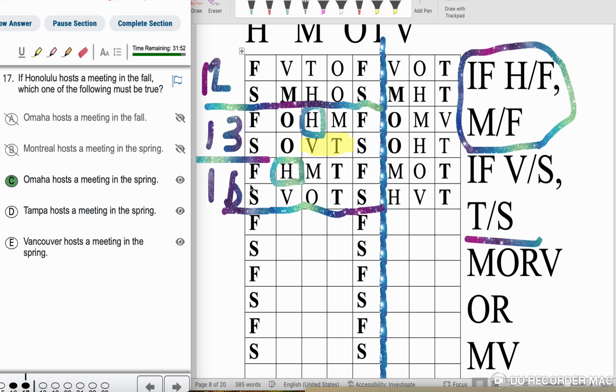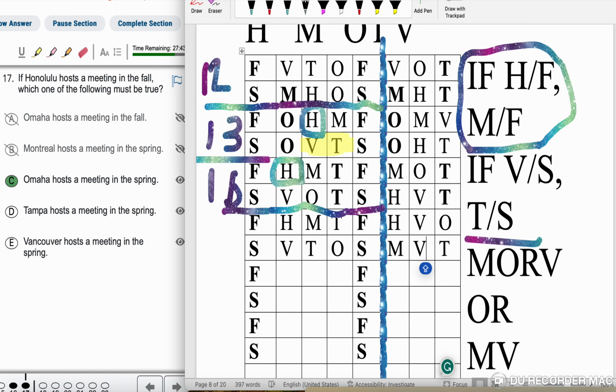So what I'm going to do is just go through each of those questions that I left. So C, O hosts a meeting in the spring. O hosts a meeting in the spring seems to be true. T hosts a meeting in the spring seems to be true as well. V hosts a meeting in the spring.